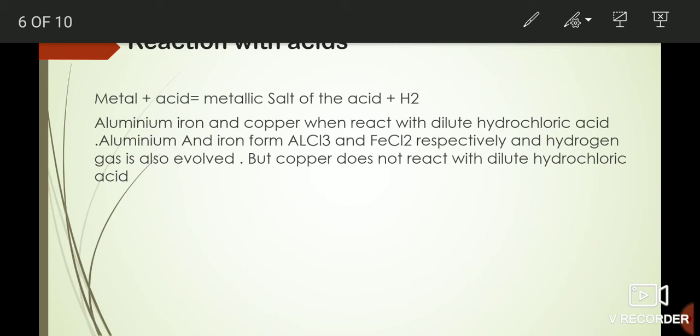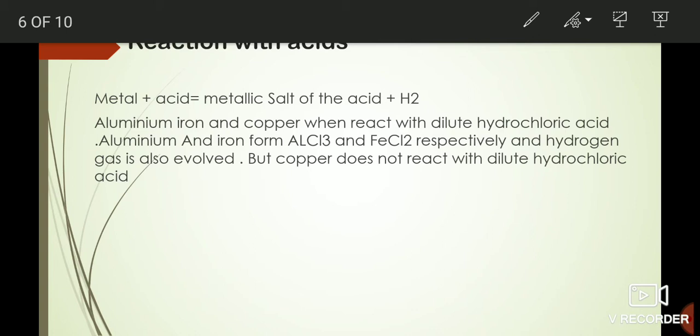It mostly reacts with the concentrated ones, in which there is a greater number of H+ ions. Copper reacts with that type of solution only. Copper reacts with concentrated sulfuric acid and concentrated nitric acid.